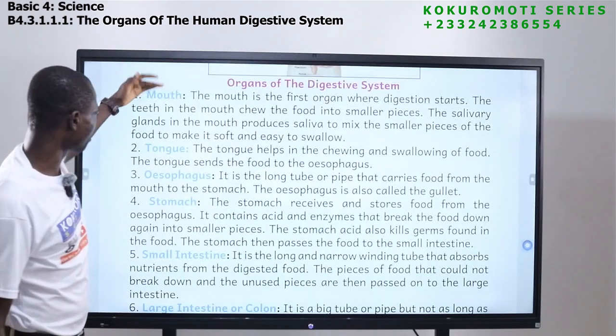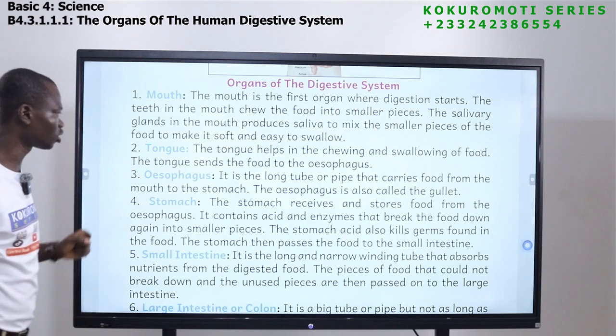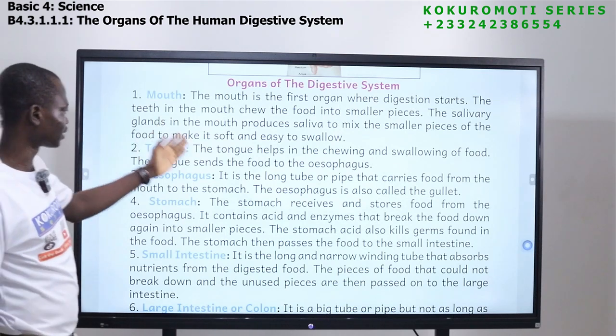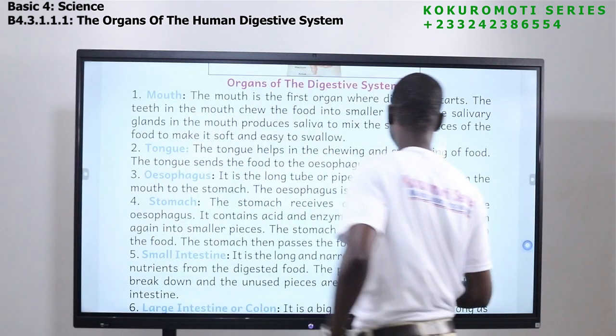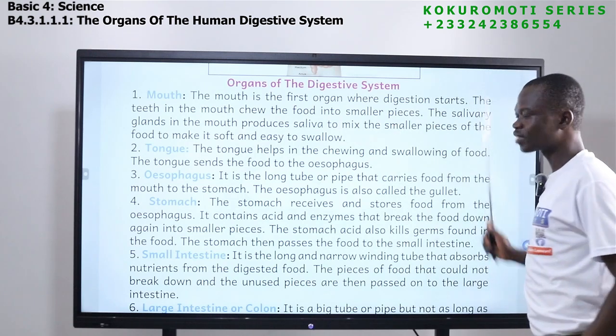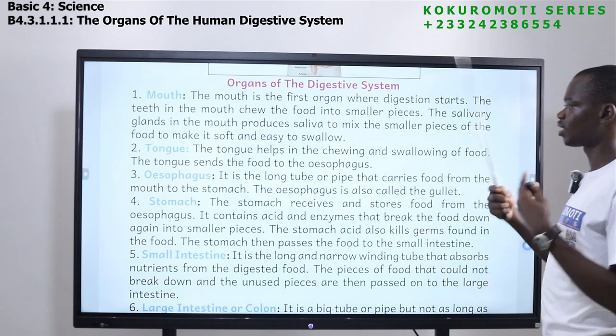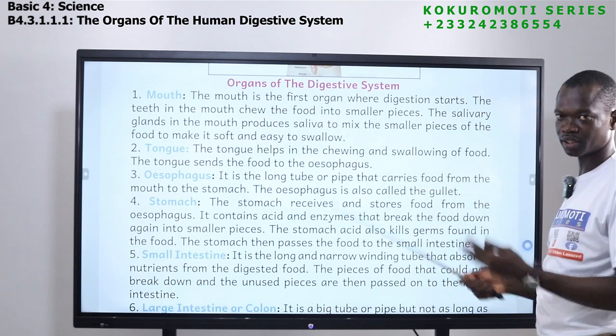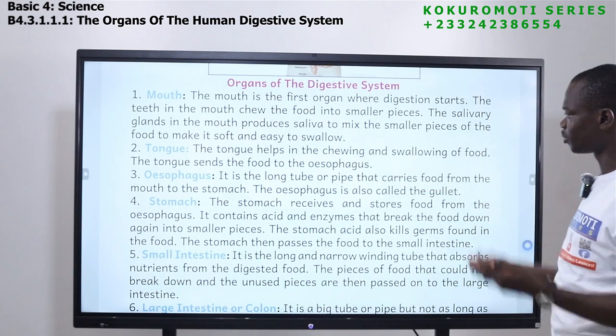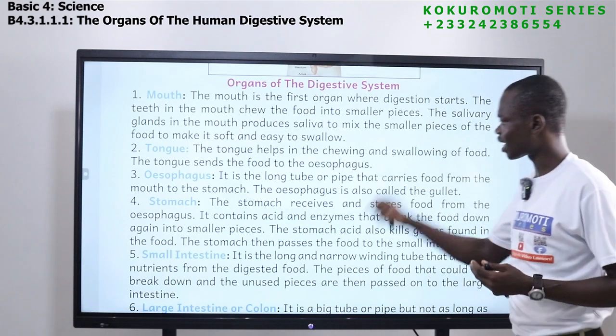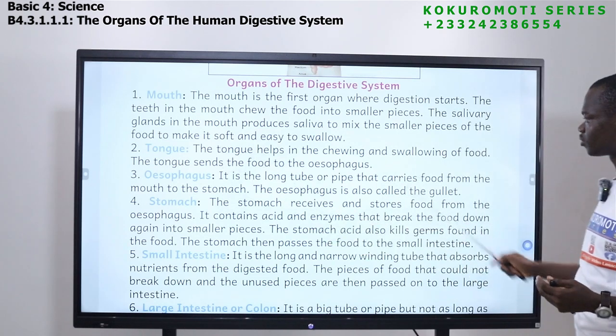Now from the mouth, the tongue will also work. The tongue helps in the chewing and swallowing of food. So after the chewing or even during chewing, the tongue helps the teeth to chew it, and after that the same tongue will send the food to the esophagus.